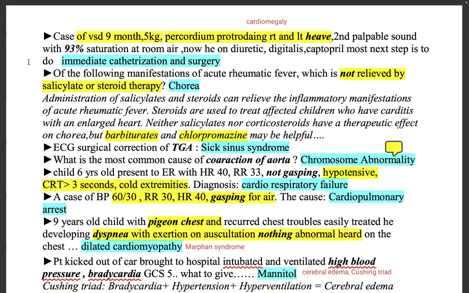Yes, because this child has VSD. He is 9 months old already, 5 kg, and the precordium is protruding, and there is a heave.